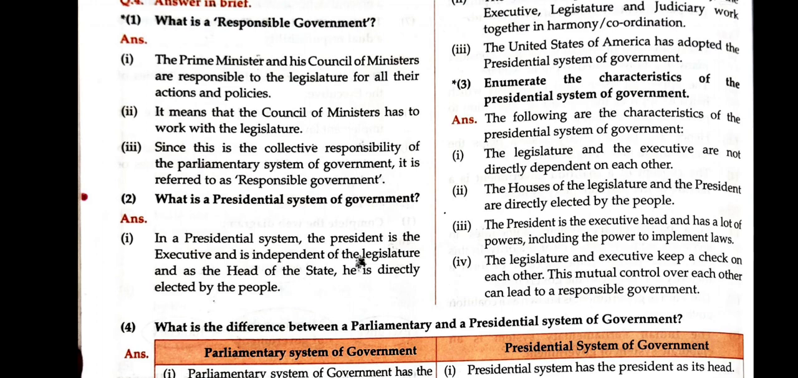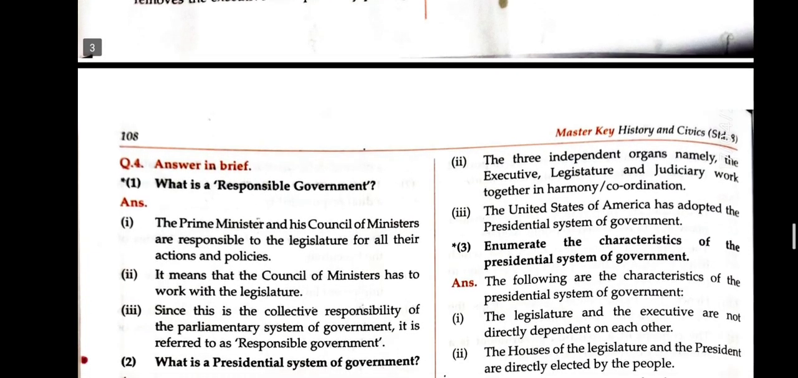Afterwards, what is the presidential system of government? So in presidential system of government, the president is the executive head of the state, independent of the legislature and directly elected by the people. The 3 independent organs, namely the executive, legislature and judiciary, work together in harmony and coordination. The United States of America has adopted a presidential system of government.